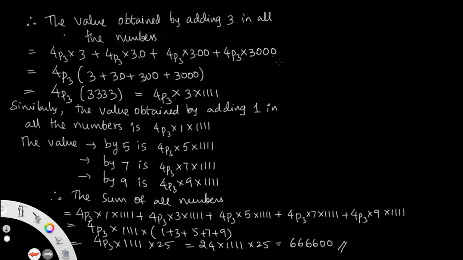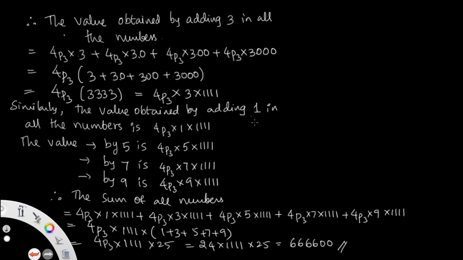So in all these, 4P3 is common: 3 plus 30 plus 300 plus 3000. So it can be done as 3 times 1111 by adding this. Now writing 4P3 into 3 into 1111. Similarly, the value obtained by adding all the places of 3, you should keep as 1.